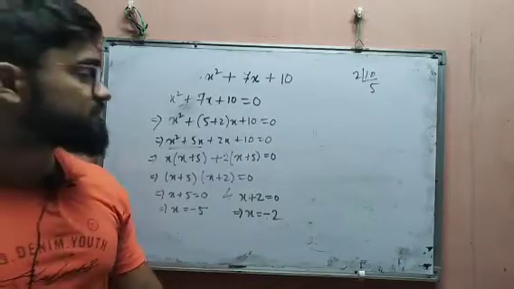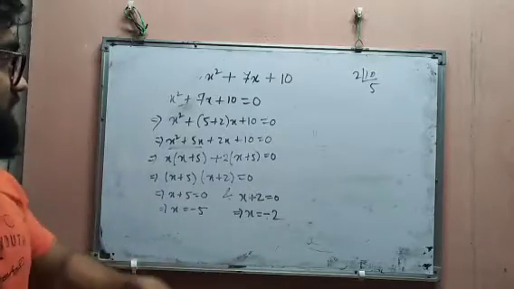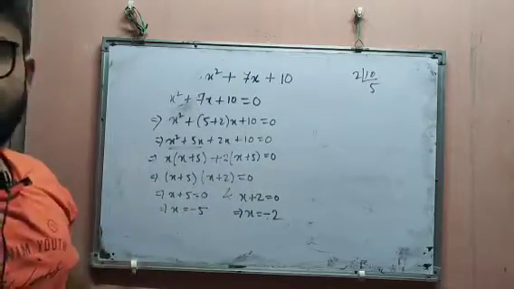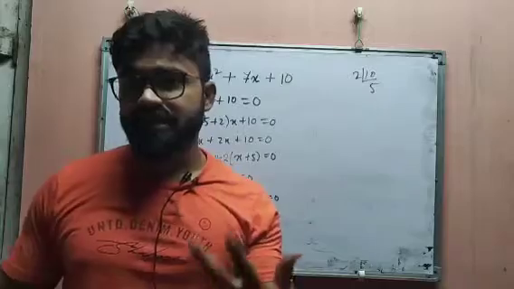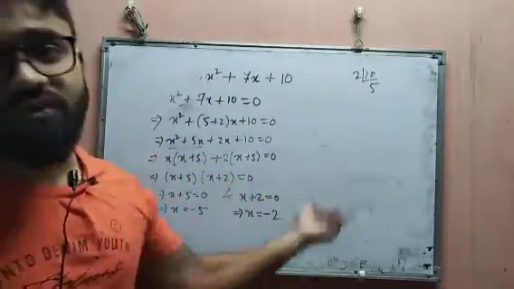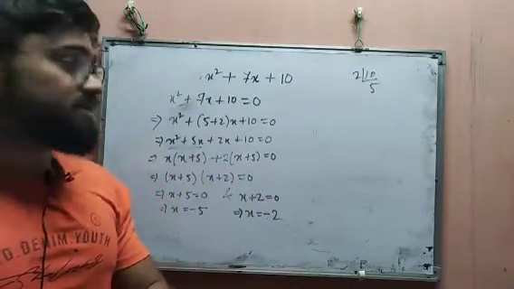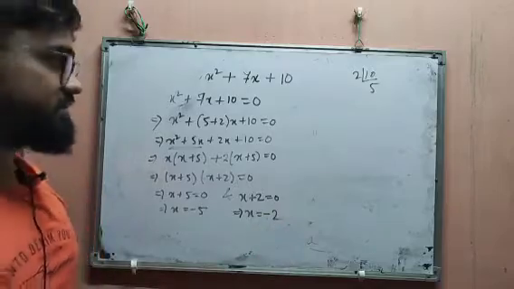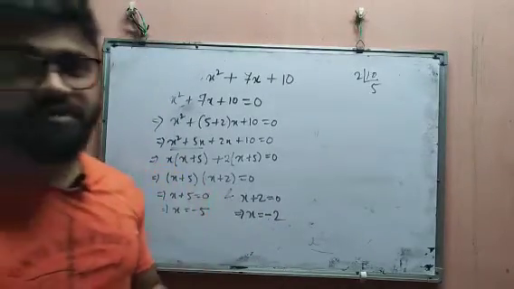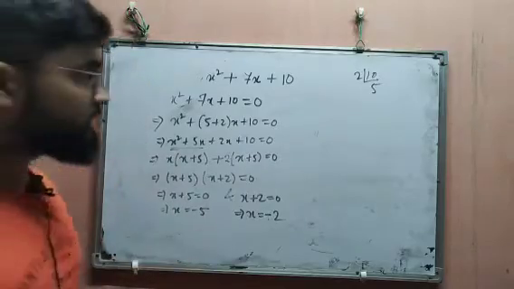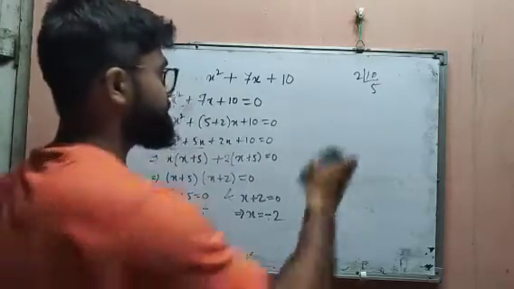So our half portion is complete. If we are directly asked to find the zeros, we can simply finish with this answer. But if we are asked to find the zeros and also do the verification, then we have to do some more calculation. Okay, so we have to do the verification part. So for that, see how to do it.